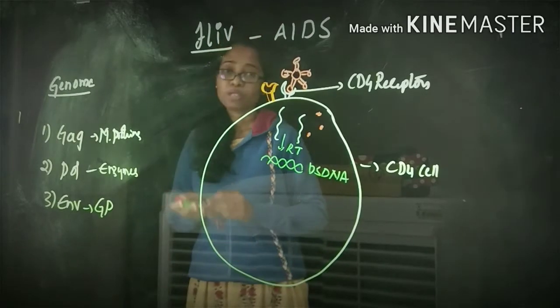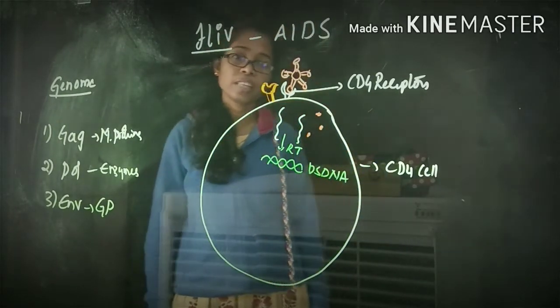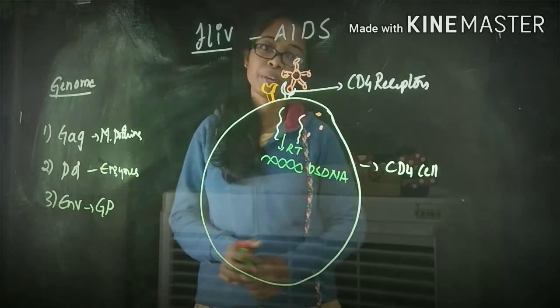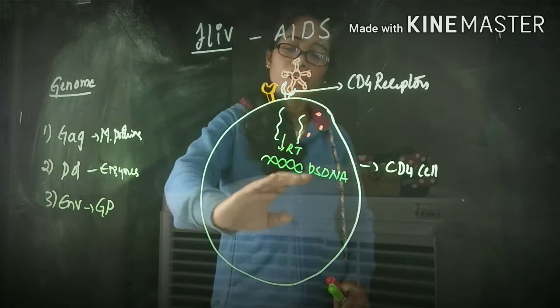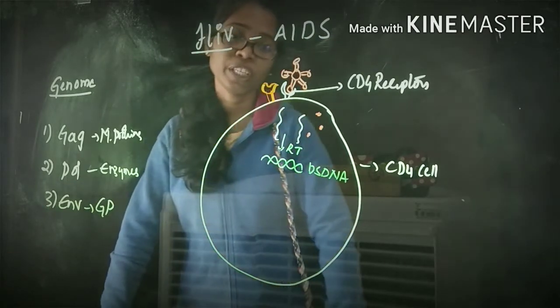Once this genetic material is released into the CD4 cells, with the help of reverse transcriptase, this single-stranded RNA will be totally converted into the double-stranded DNA.